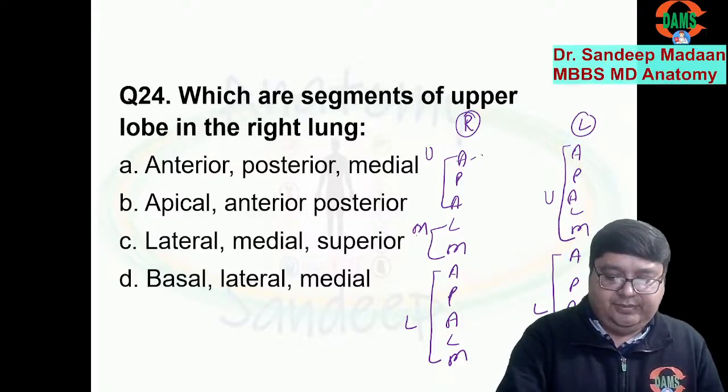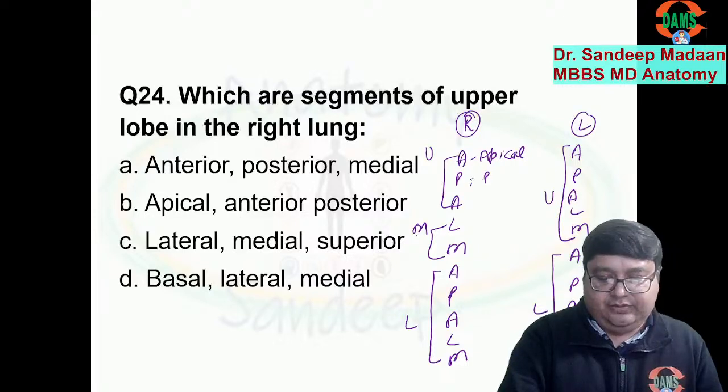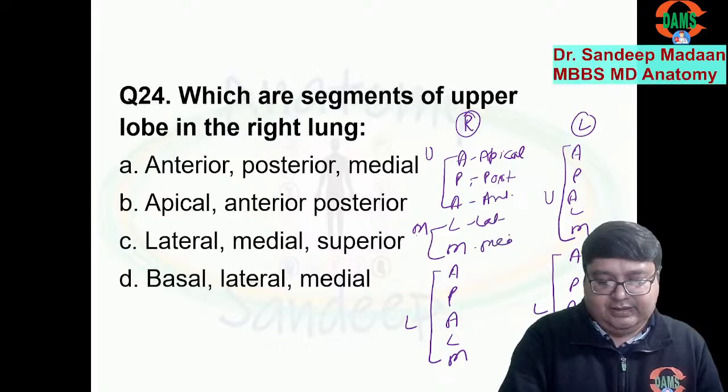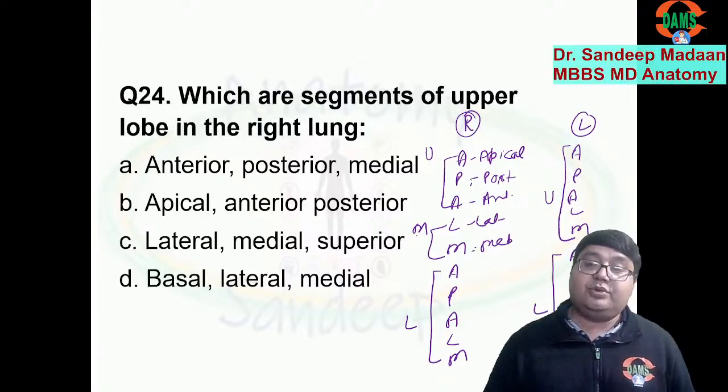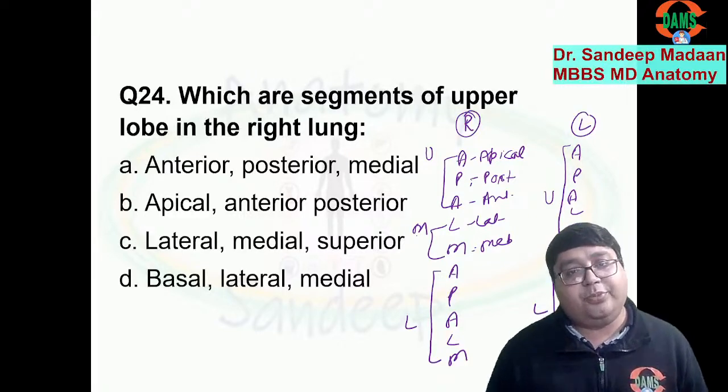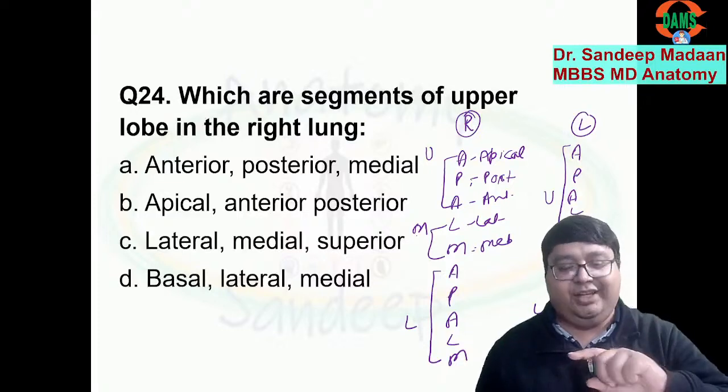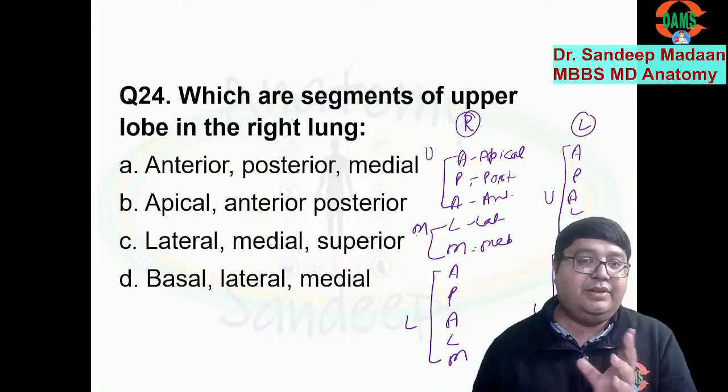A will be apical, because first of all we start with the apex. P, obviously, is posterior, and then anterior. L is lateral, M is medial. Now, dear friends, again A palm, yes, but this A palm belongs to which lobe? The lower lobe. For the lower lobe we have which word? Basal. So the same things will be repeated, but we will keep on adding basal.